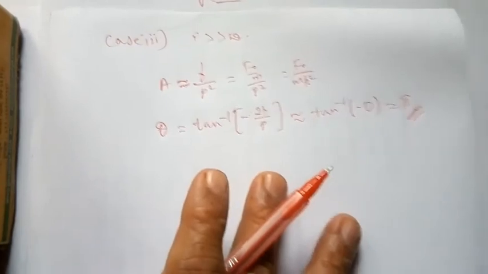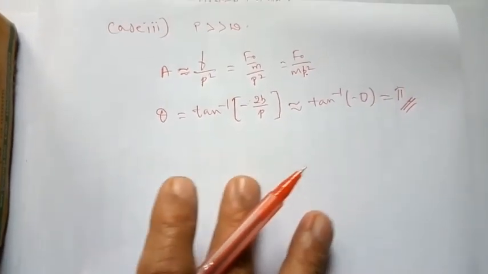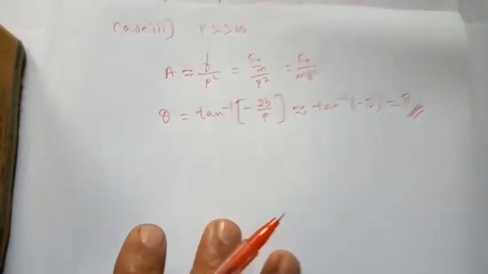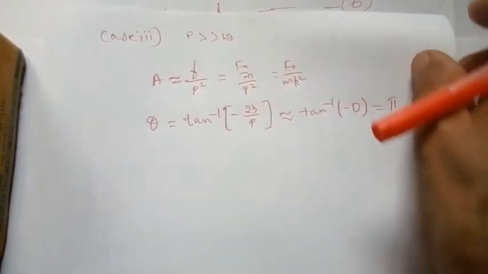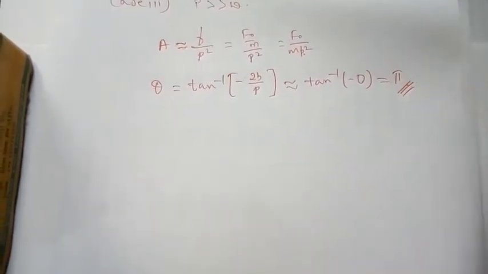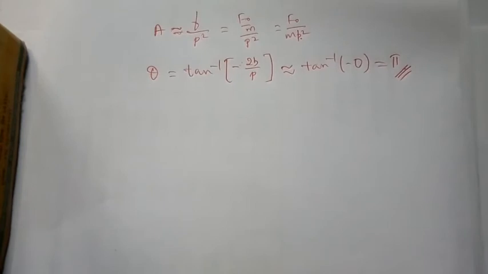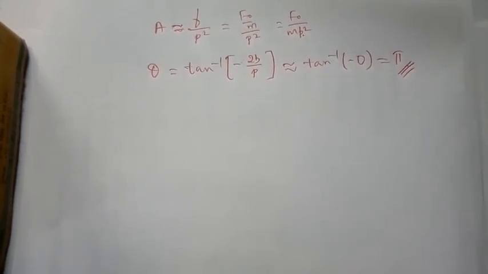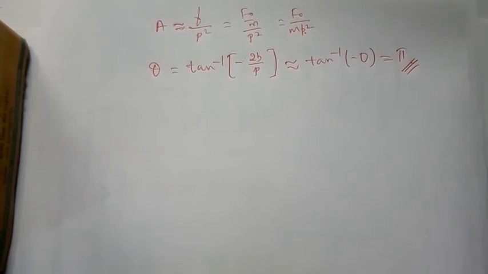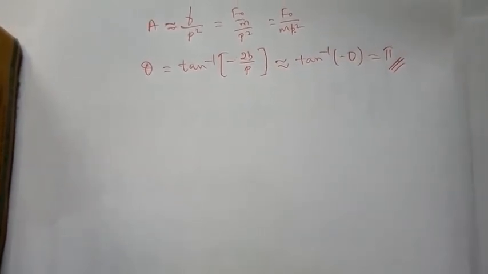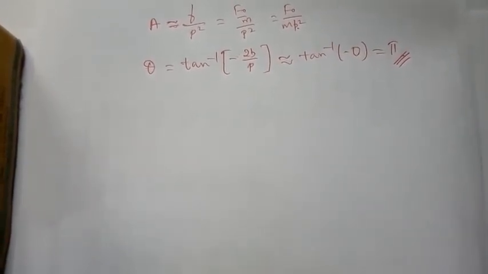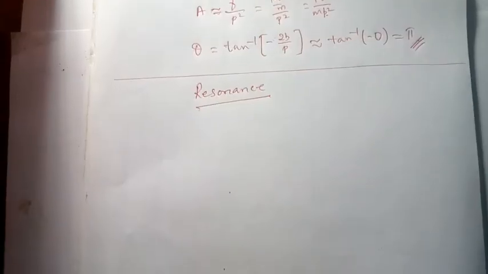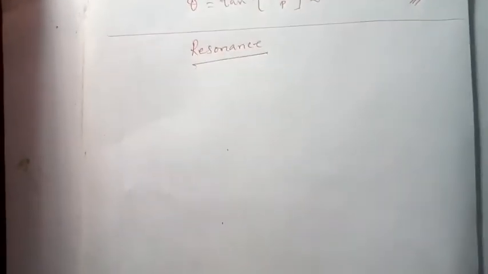So this is what exactly forced oscillation is about. Now we are left with two small topics. One is resonance and the other one is resonator. Okay, next let us see what exactly resonance is.